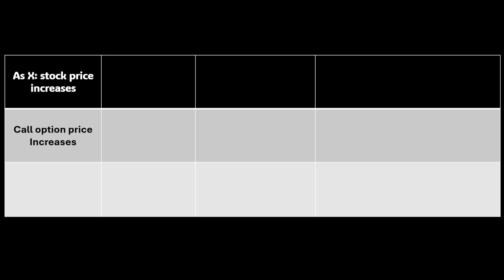How will call option price change as X, or stock price, increases? Well, according to the model, call option price will increase in this scenario. How do we know that the model is coming up with that conclusion?